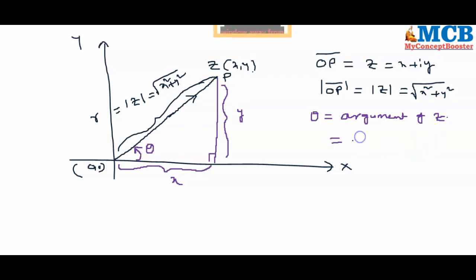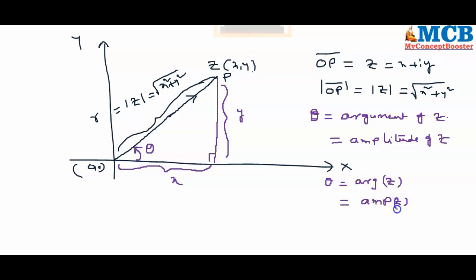That same is also called amplitude of the complex number z. This theta is called argument of z or amplitude of z. That theta is symbolized as arg z, arg of z. You can also symbolize it as amplitude of z, amp z.